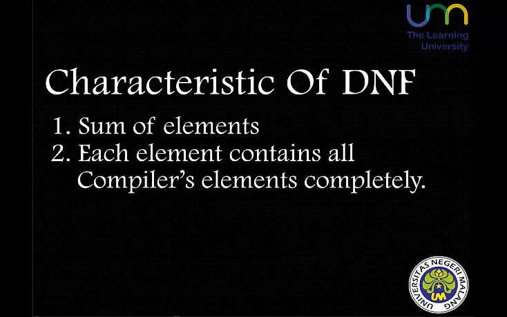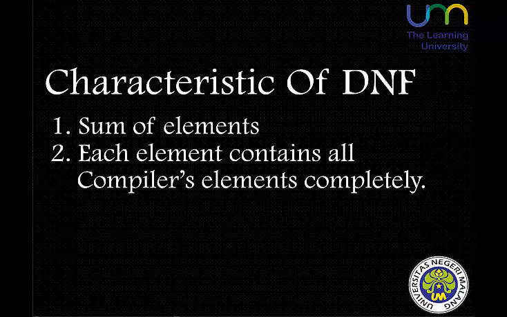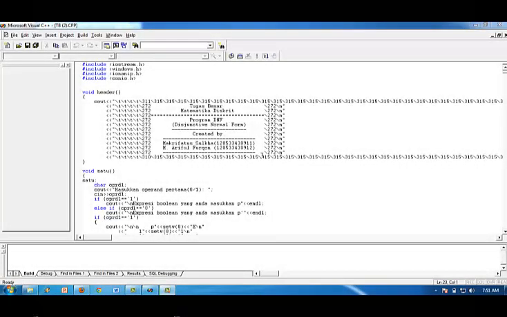For the second, there are many characteristics of disjunctive normal form. The first is that disjunctive normal form is built as the sum of elements, and then each element contains all of the elements completely. And now, I will continue to explain our program.